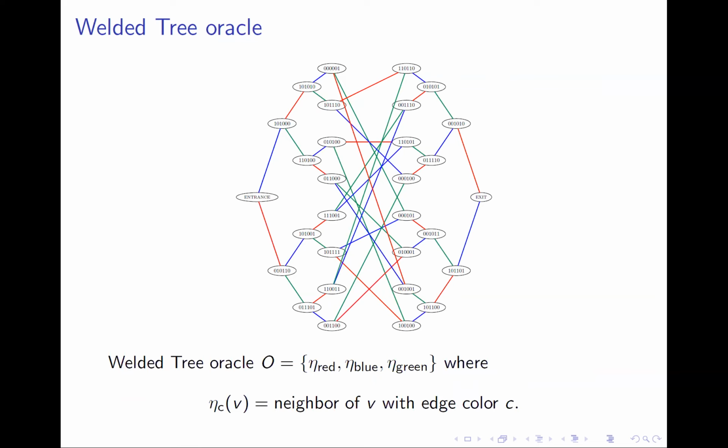We will be given oracular access to this graph. A welded tree oracle is described by 3 functions specified by colors red, blue, and green, where, for instance, the red function takes as input a vertex V and outputs the neighbor of V with red edge color.